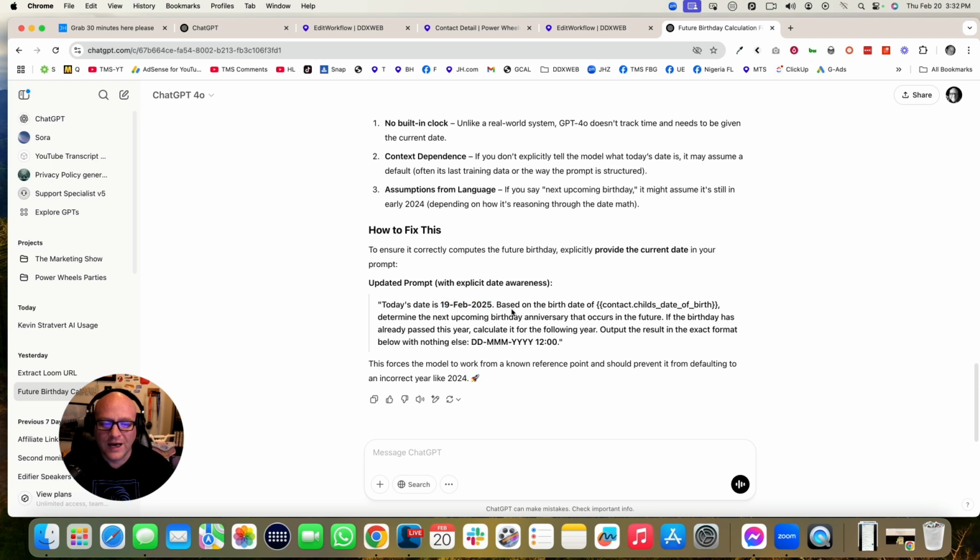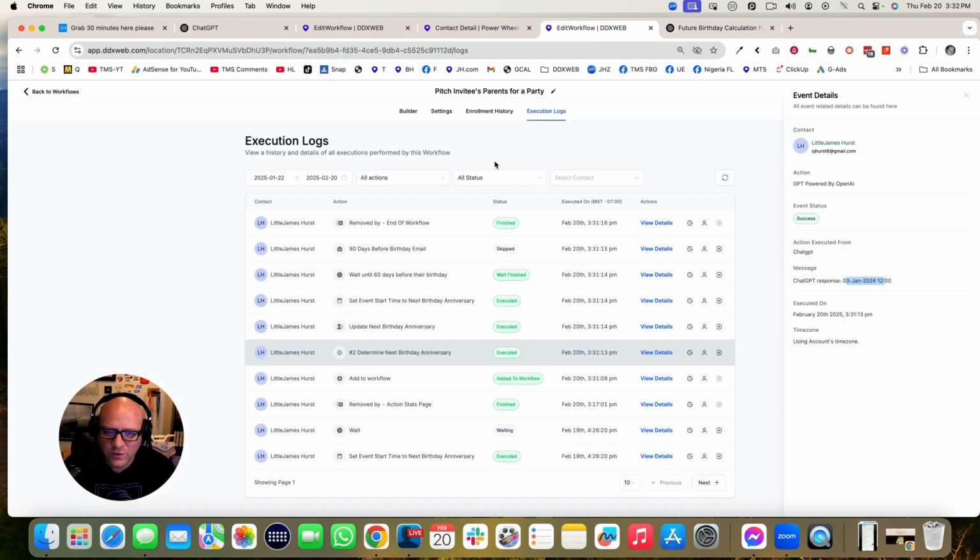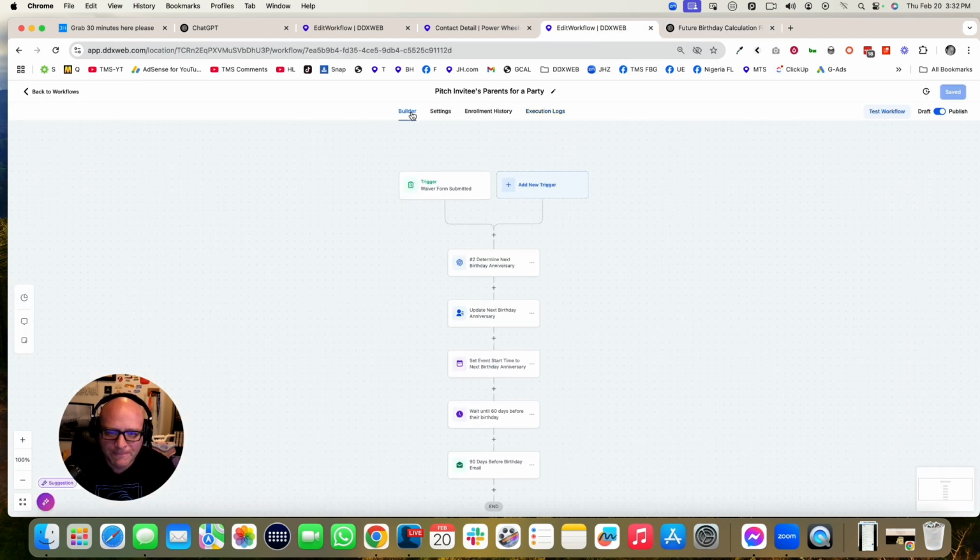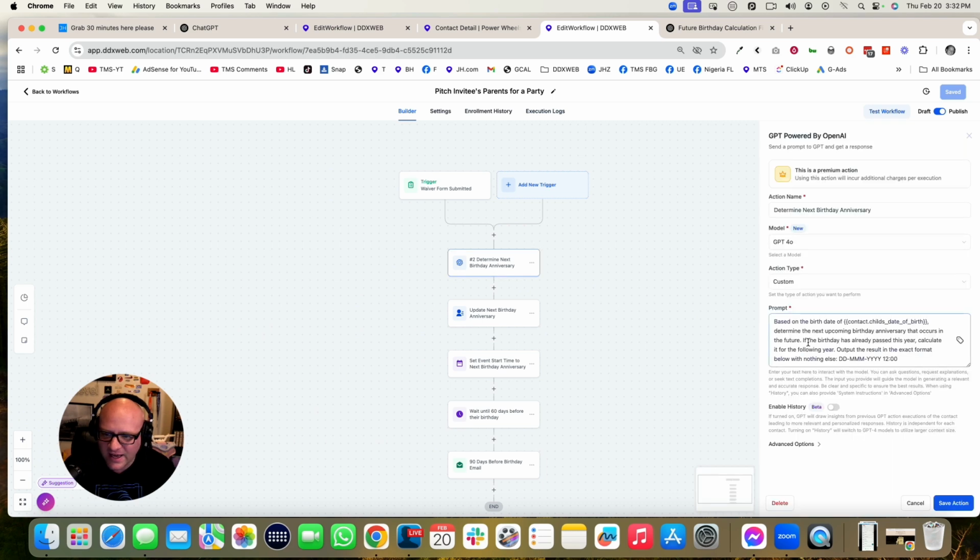Okay, so I'm going to do that. I'm going to give it a little more context, telling it what today's date is in a dynamic way using the right now merge field. So what we're going to do is come in here and add that right here. We're going to basically tweak the prompt.